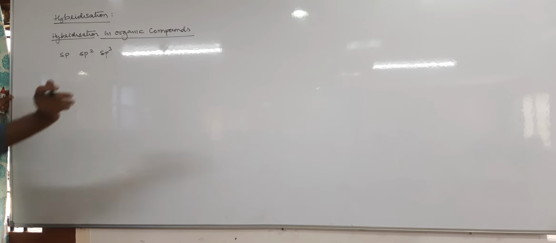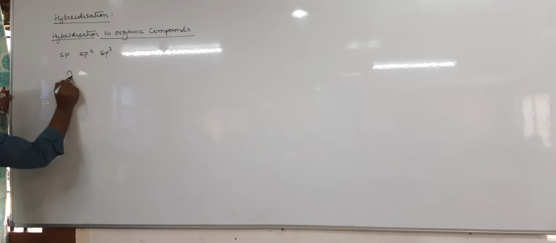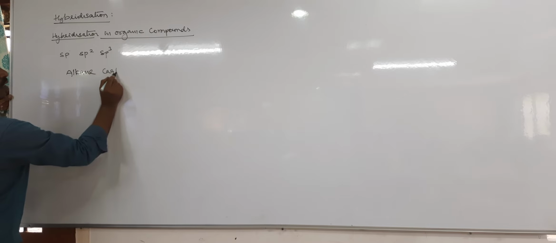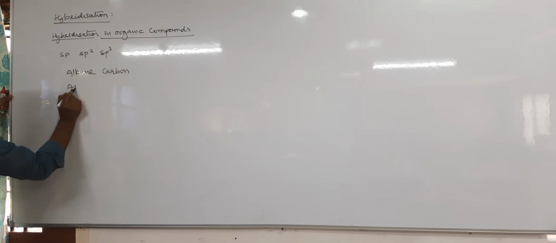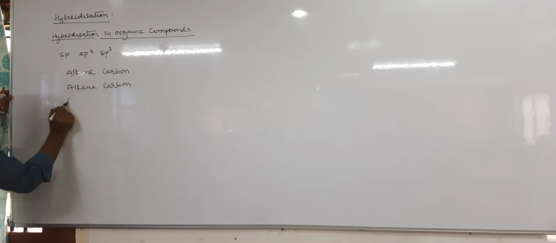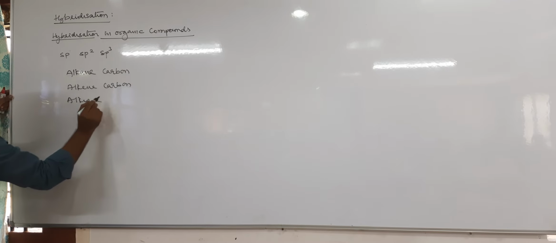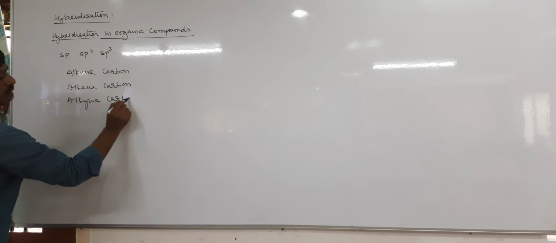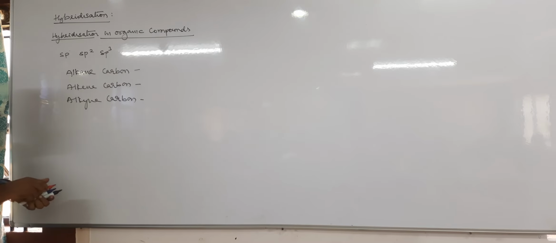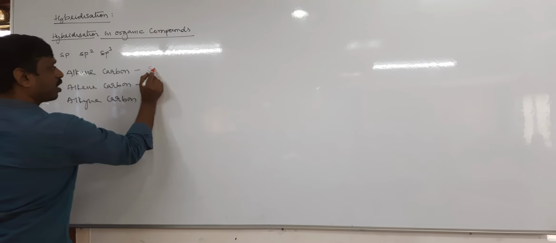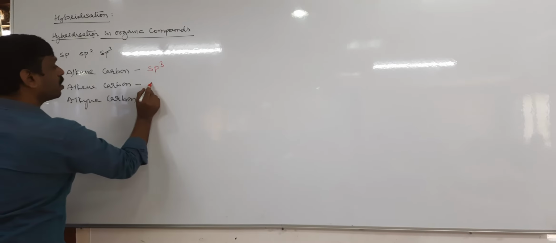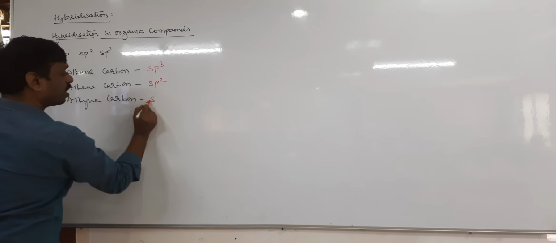Now tell me, let us take alkane carbon, alkene carbon, and alkyne carbon. In alkane carbon, what is the hybridization? In alkane carbon, it is always sp3. In alkene carbon, sp2. In alkyne carbon, sp.